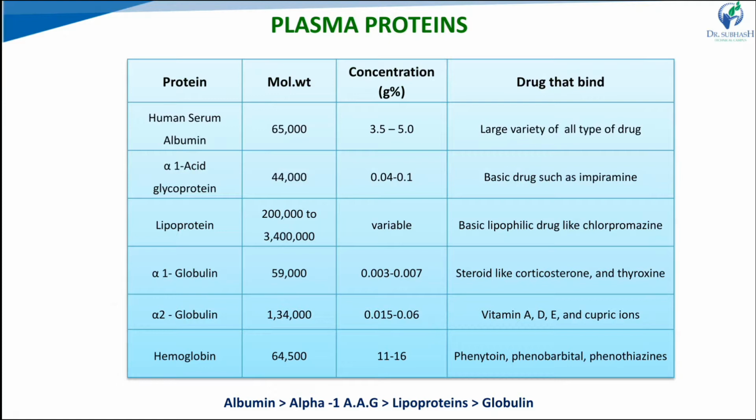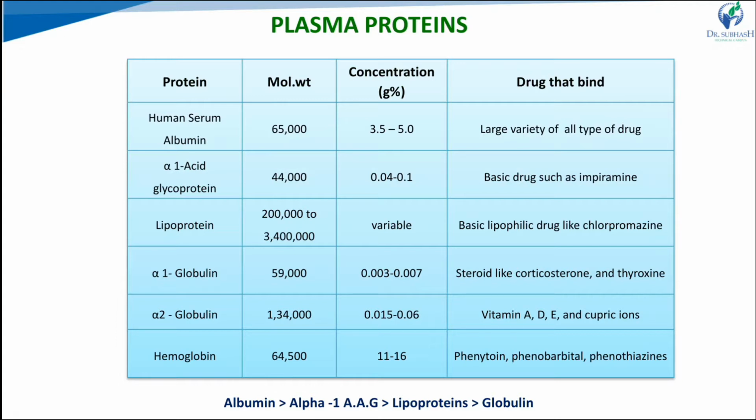Which proteins are present in the blood or plasma? We can see examples in the table: human serum albumin, alpha-1 acid glycoprotein, lipoprotein, globulin, and in the blood also hemoglobin and RBCs. Drugs bind with these proteins and become the drug-protein complex. First, binding of drug with plasma protein: human serum albumin consists of 59% of the total protein.